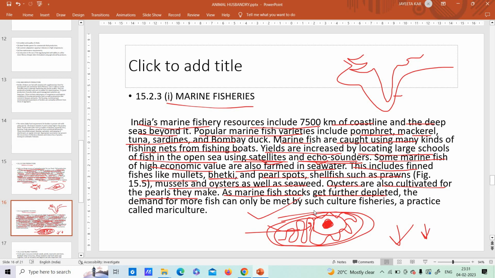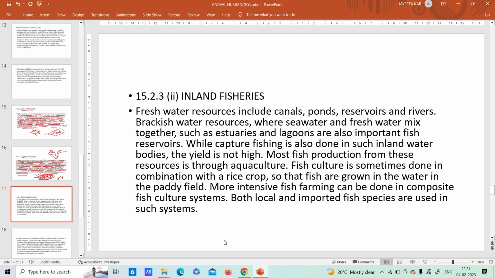Then you culture the fishes. That means you grow the fishes. Okay, and that is called mariculture. Culturing of fishes in marine, in salt water, that is called mariculture. Okay, so here we have studied about the marine fisheries. Next we go to the inland fisheries.